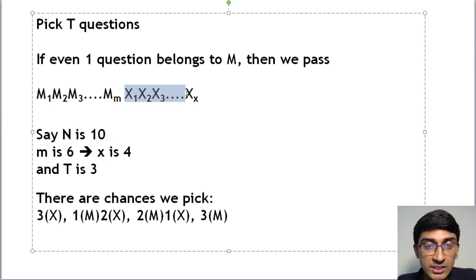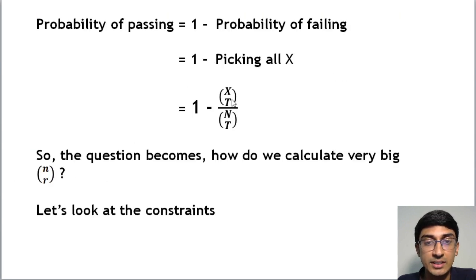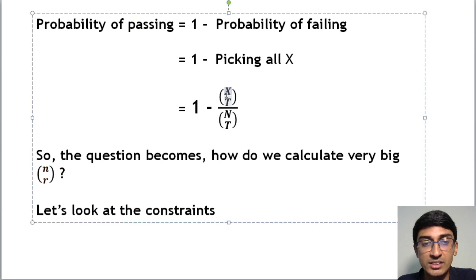Now let's say I have some x number of questions. I have to pick t questions from them, and in these t questions all of them have to be x, right? The number of ways of doing that is xCt. This is just another way of representing nCr. So it is xCt, that is, from x I want to pick t. I'm saying that all of those t being x, it is xCt. That is, the number of ways of selecting t elements such that all of them are x. So that will be xCt.